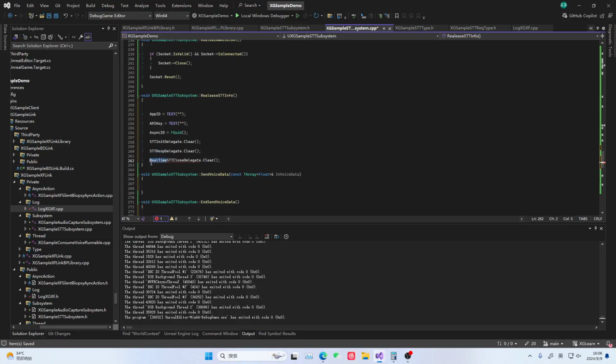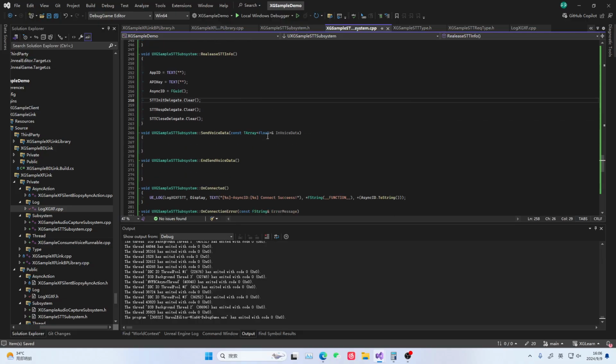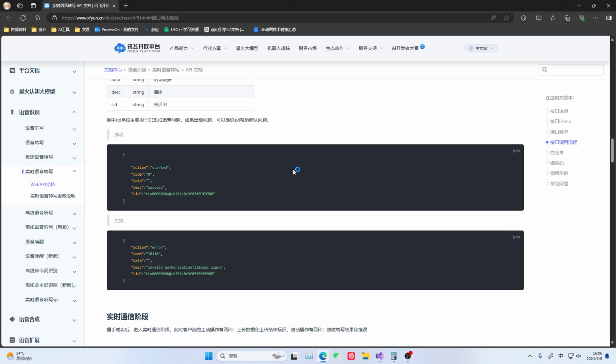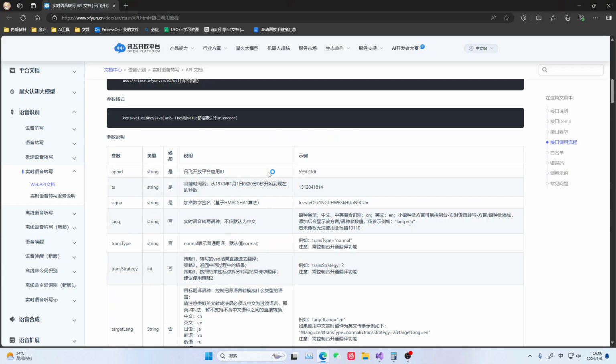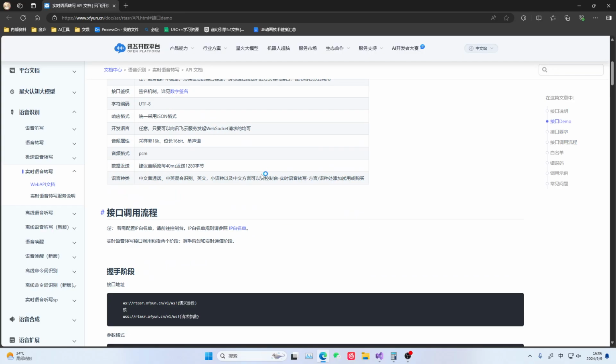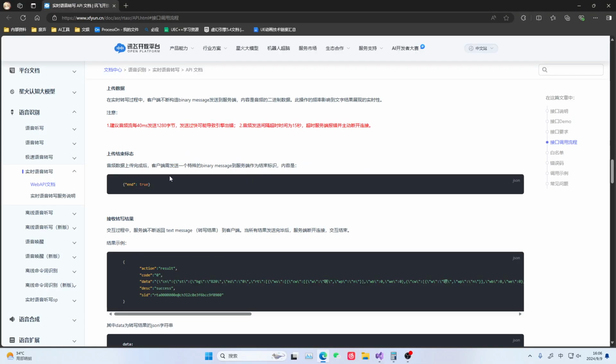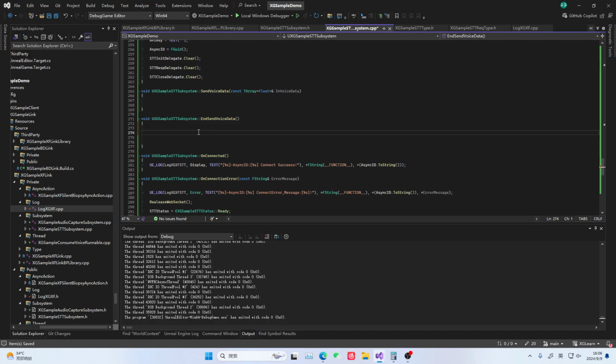We just need to remove it. This place should be here. Okay, so how do we end sending the message? You can see at the very end, if you finish uploading, the message it sends is relatively simple. It only needs to send a field like this. For this field, we just need to send this part. So sending this is relatively simple.